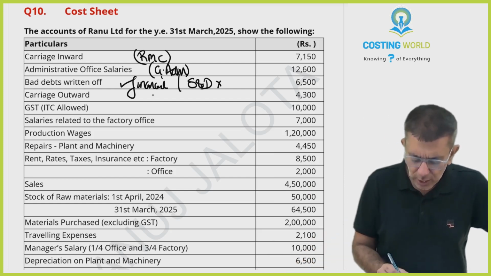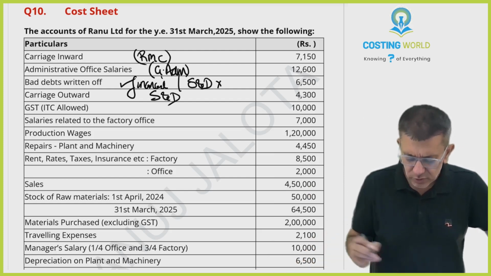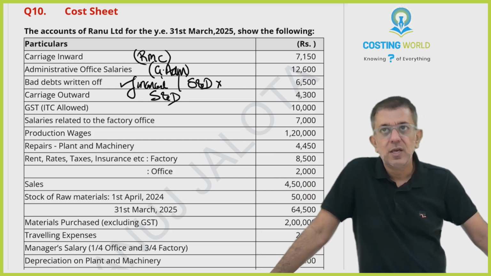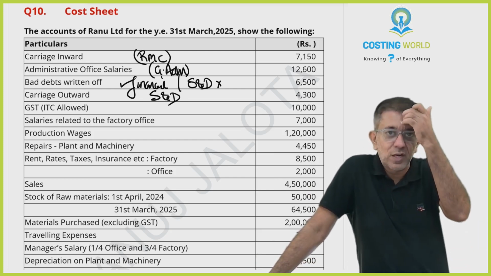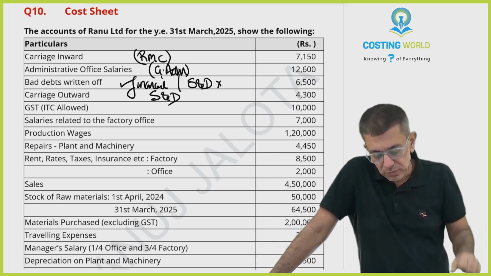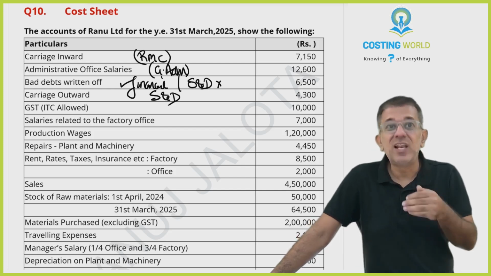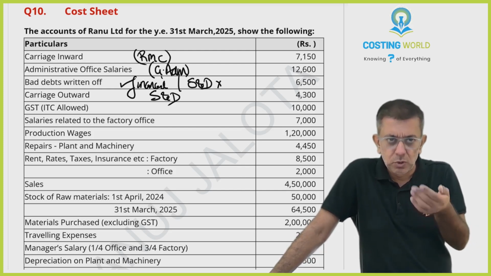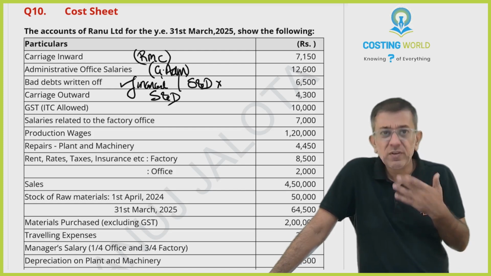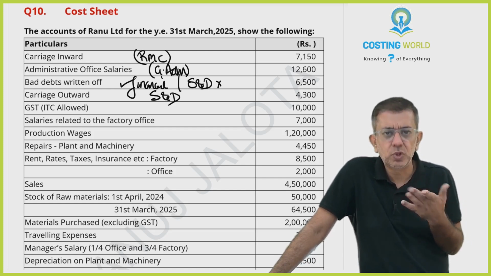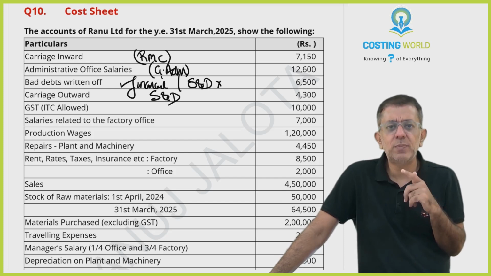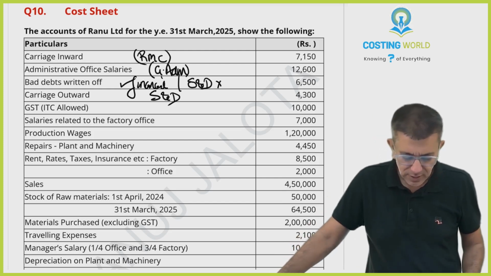Carriage outwards. I guess everybody knows the difference between carriage inwards and outwards. Whenever you purchase the raw material, whatever transportation you pay, that is carriage inwards. Whenever you deliver the goods to the distributors or to the consumer, whatever transportation cost you incur for distribution, that is carriage outwards. So obviously, it will be part of distribution cost, S&D.